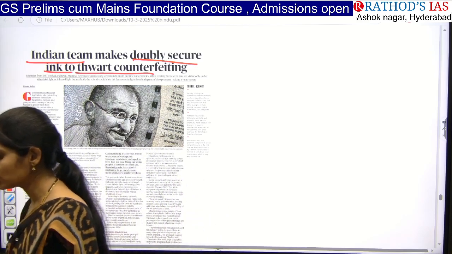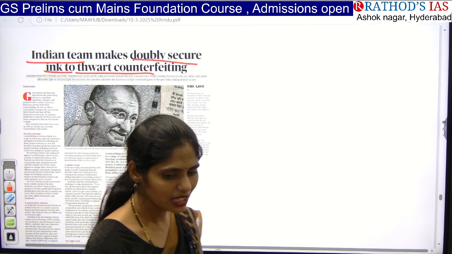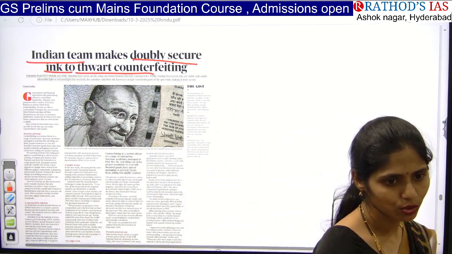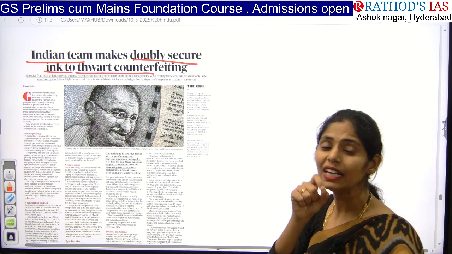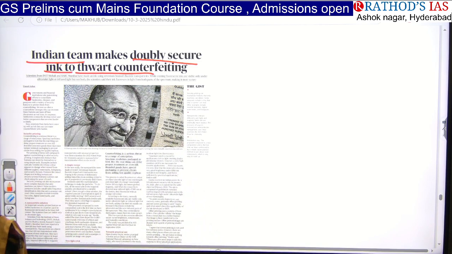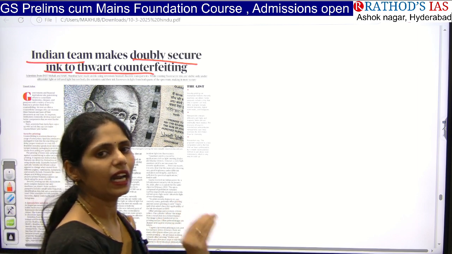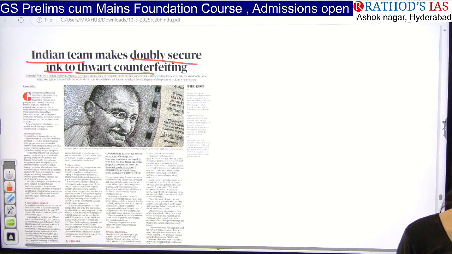So here you have to see who is responsible for printing of notes in India. And if you see money in India, we have coins and we have notes. So the government of India does the minting of coins. Minting of coins and printing of 1 rupee notes is done by the government of India, and other currency notes will be printed by RBI. It is the responsibility of RBI.